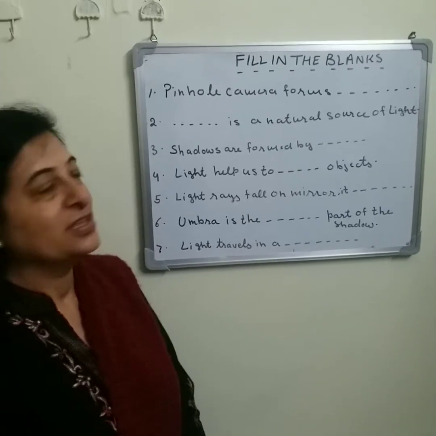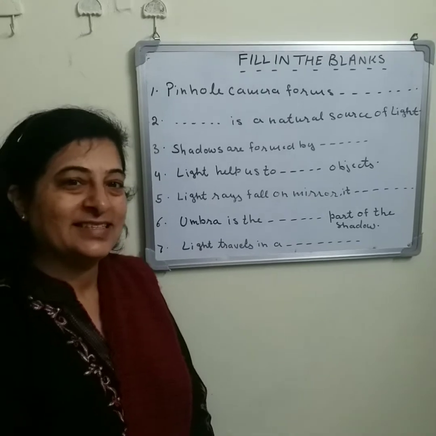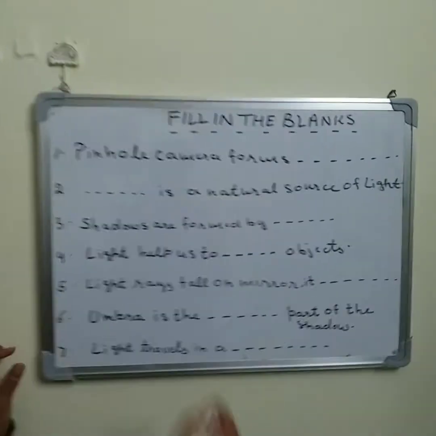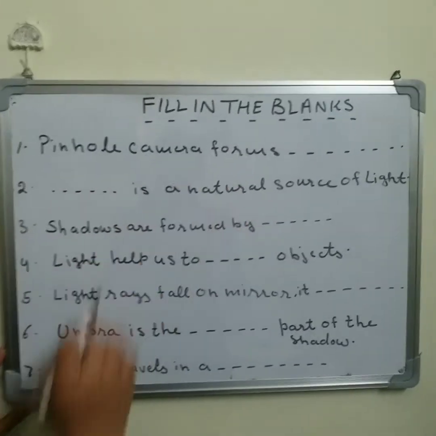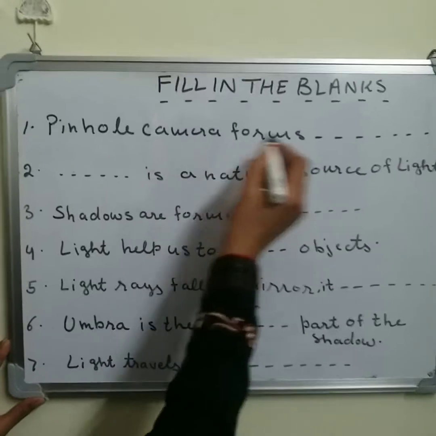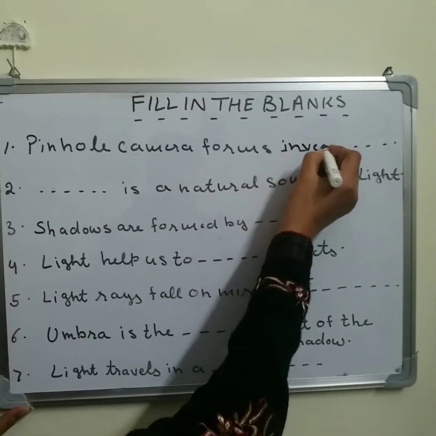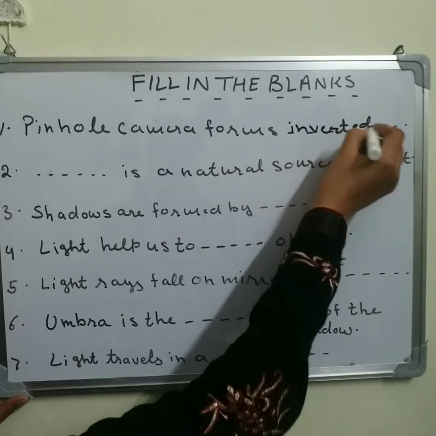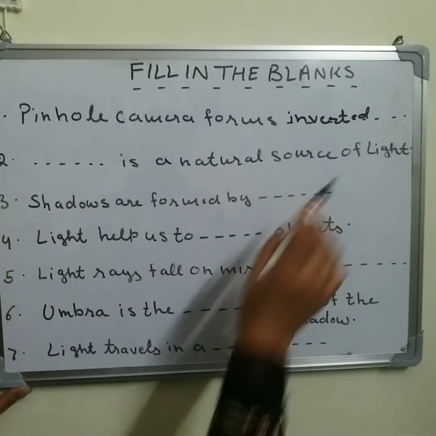Are you ready? So first of all we will try to complete the sentences. So first is for you, pinhole camera. Pinhole camera forms which type of image? So you are right, pinhole camera forms inverted image. It forms inverted image. Next one, dash is a natural source of light.